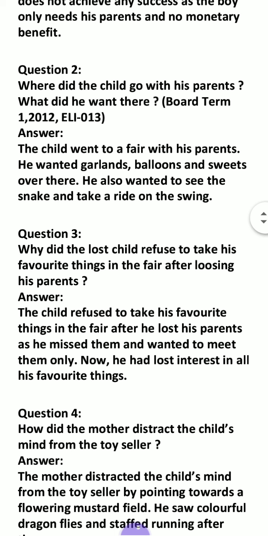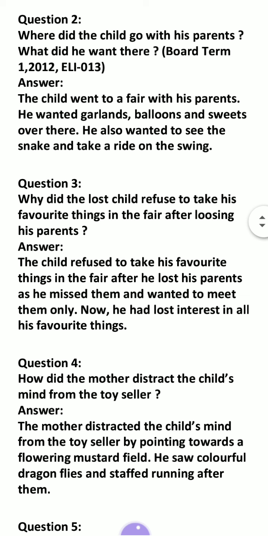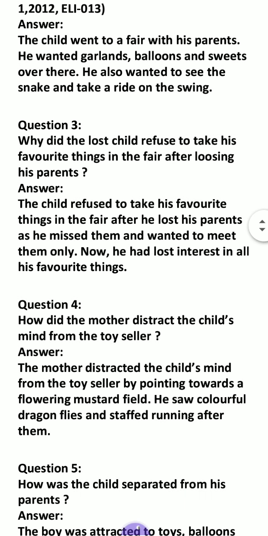Where did the child go with his parents? What did he want there? This is a board term question. The child went to a fair. This is a very important and easy question. He went to a fair with his parents. He wanted garlands, balloons, sweets there. He also wanted to see the snake and take a ride on the swing. So these are the answers.